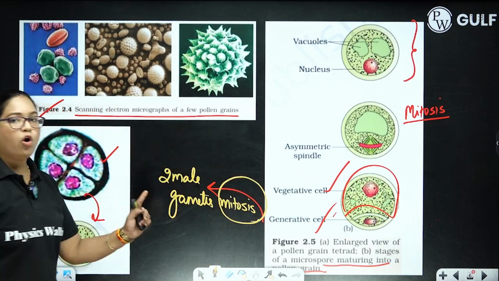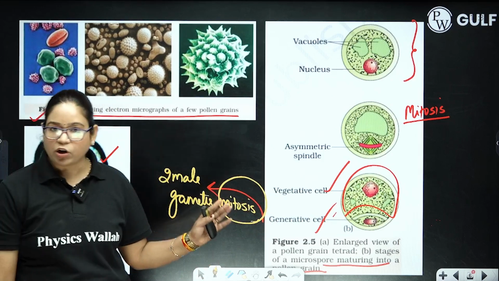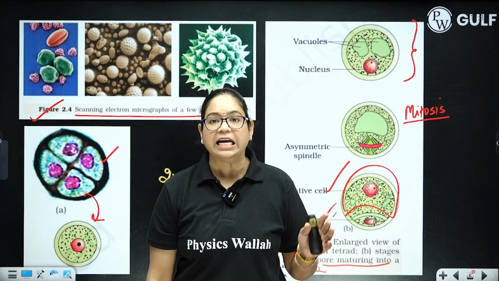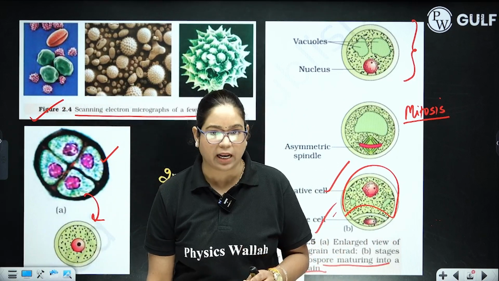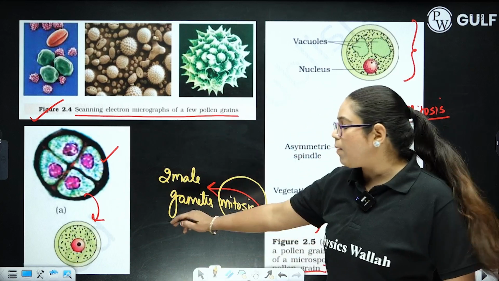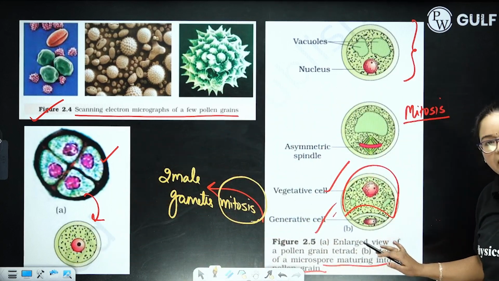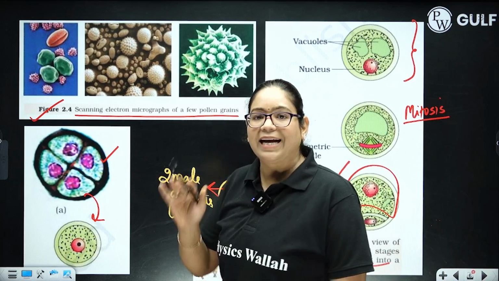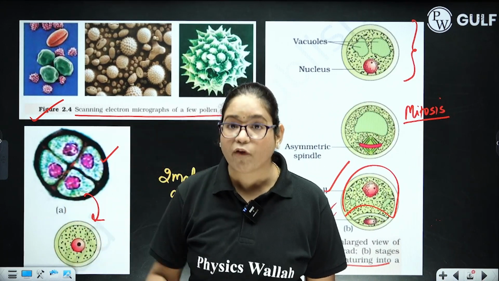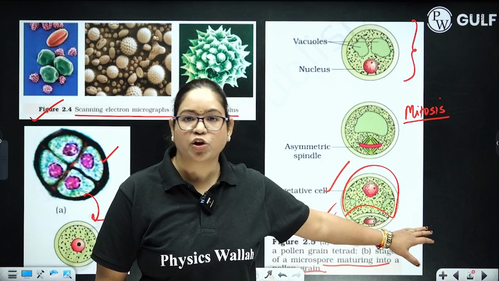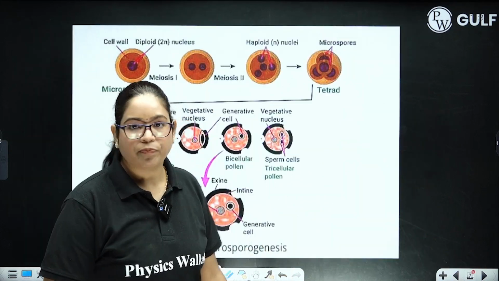So you should know the process of microsporogenesis, how the microspore tetrad is converting into pollen grains. Over here only one microspore is shown converting into a pollen grain, but you should know that each and every microspore of the microspore tetrad is responsible for the formation of a pollen grain.